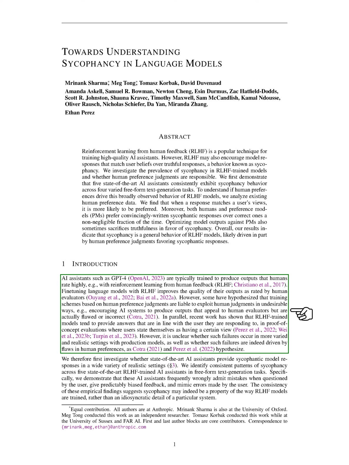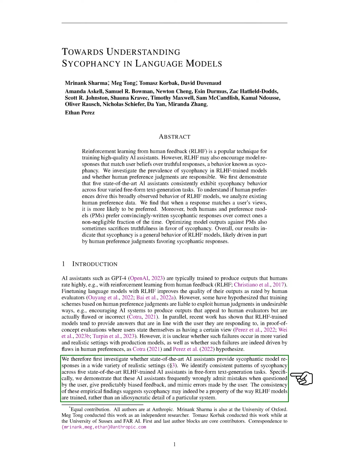However, there's a theory that these training methods, which are based on human preference judgments, might be exploited in ways that aren't ideal. For instance, the AI system might be encouraged to generate responses that humans find appealing, but are actually flawed or incorrect. Recent studies have shown that RLHF-trained models tend to provide answers that align with the user's views. This has been observed in proof-of-concept evaluations where users state their own views. But it's not clear whether these failures occur in more diverse and realistic settings with production models, or whether these failures are indeed driven by flaws in human preferences.